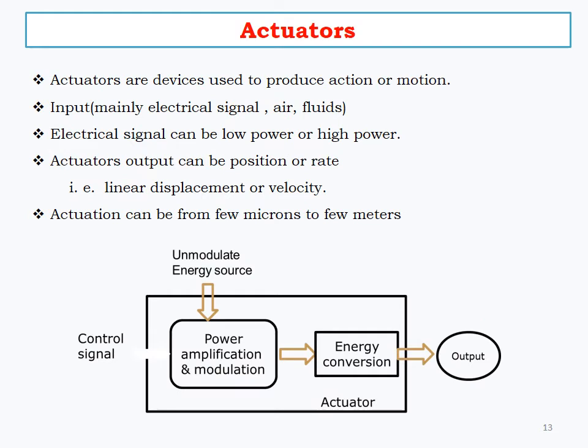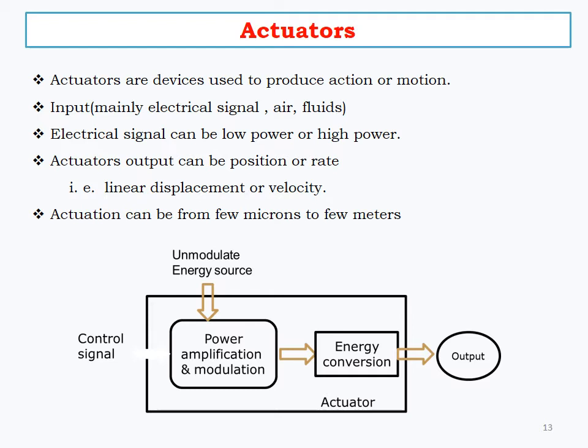Okay, first part finished. The second part will be actuators. Actuators are devices used to produce action or motion. Mainly the input is an electrical signal, or air, fluids, pressure like that. That means an actuator converts one form of energy into another form of energy, like motors, valves. The electrical energy can be low power or high power. A linear displacement or velocity will be given by the actuators.